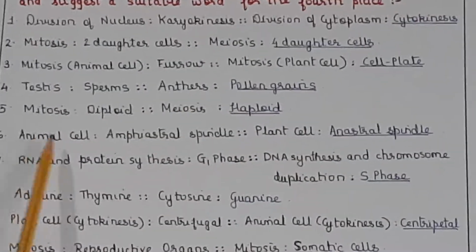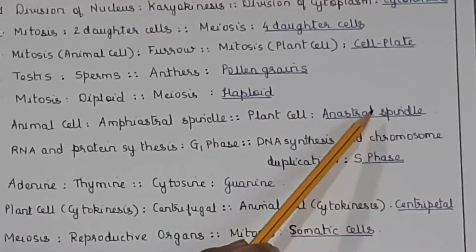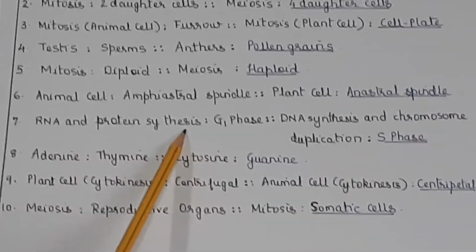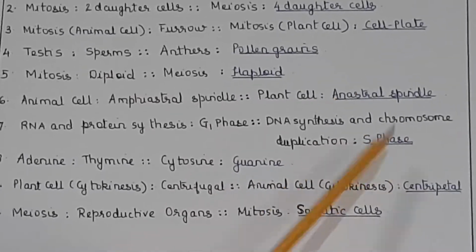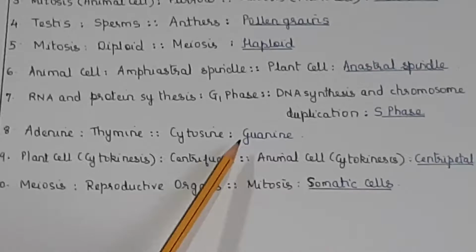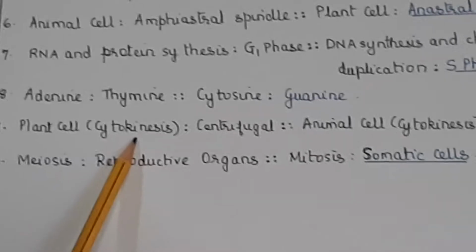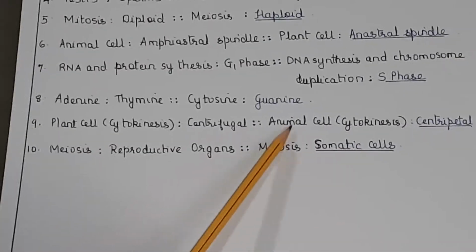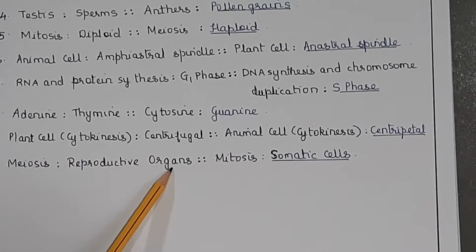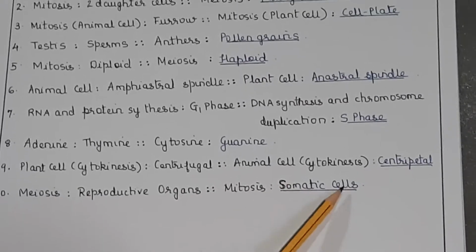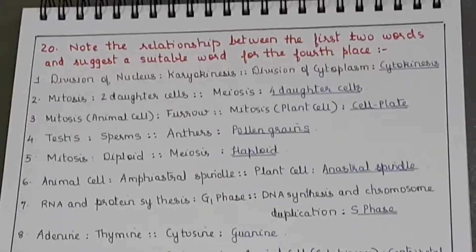So all these are very important. Animal cell, amphiastral spindle. Plant cell is called anastral spindle, means without asters. RNA and protein synthesis in G1 phase, DNA synthesis and chromosome duplication in S phase. Adenine, thymine, cytosine, guanine. Adenine pairs with thymine and cytosine with guanine. Then plant cell cytokinesis is termed centrifugal and animal cell cytokinesis is centripetal. Meiosis is taking place in reproductive organs, mitosis in somatic cells. Don't write body cells. Somatic is the scientific term, so you have to use that word.